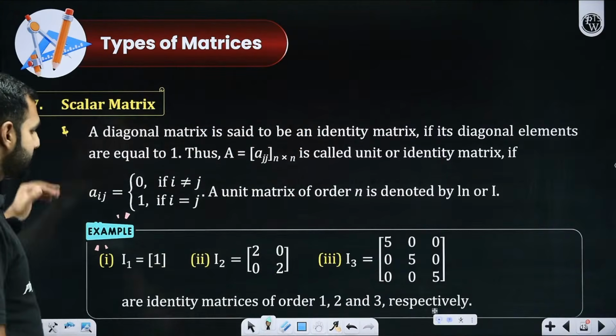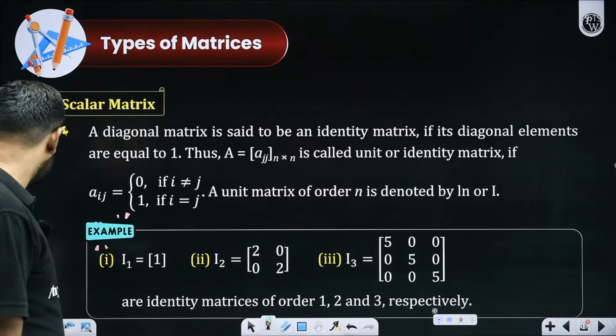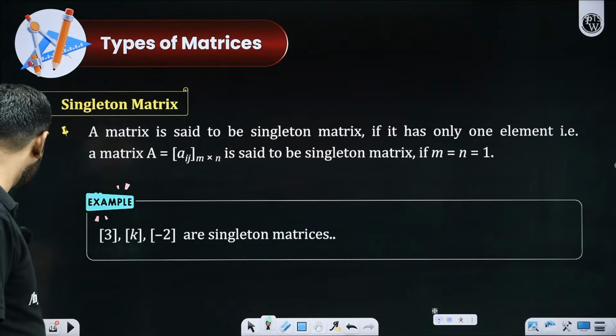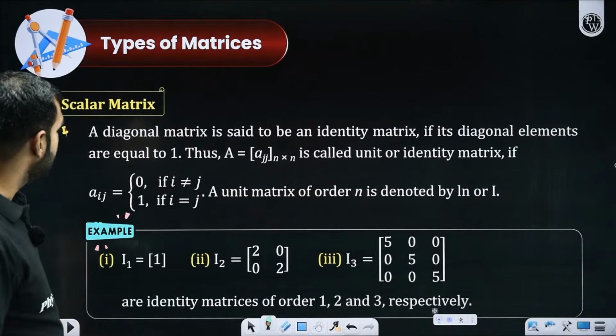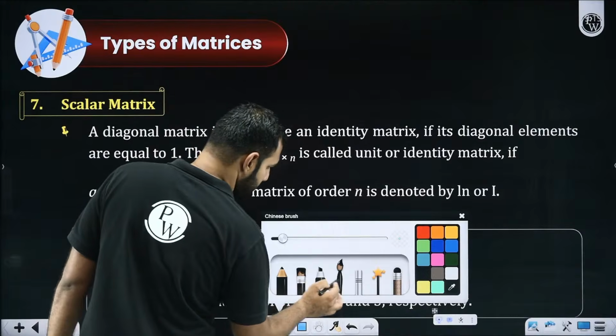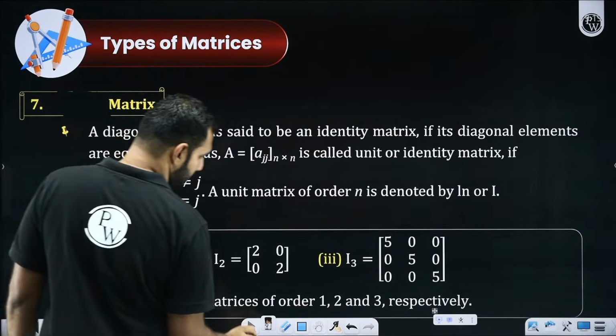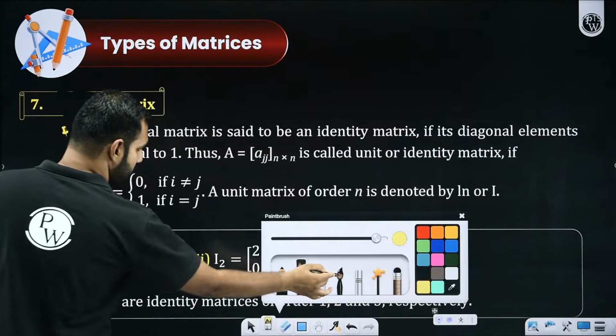With this, now let's talk about a scalar matrix. I think scalar we have already discussed. It's time that we discuss an identity matrix. Let me make a simple correction here. It is supposed to be the identity matrix. Hold on for a while. This here has to be an identity, and let me make that correction here as well.